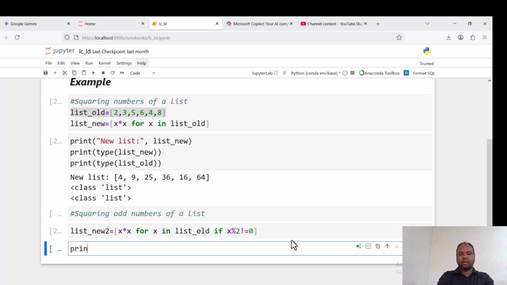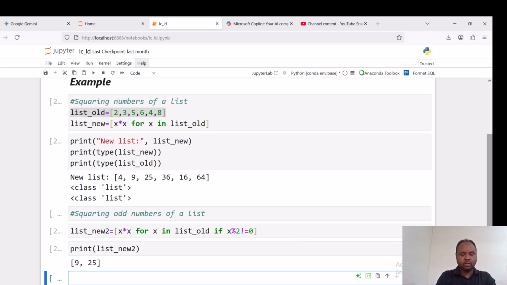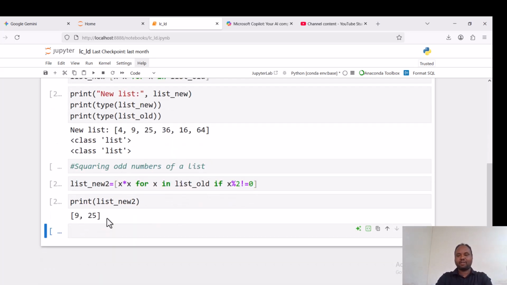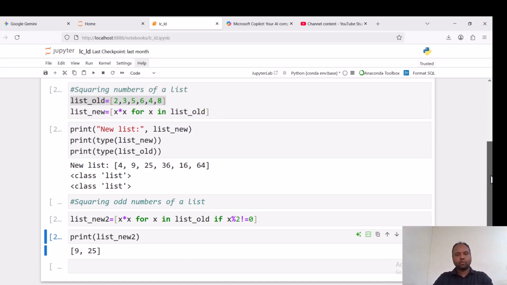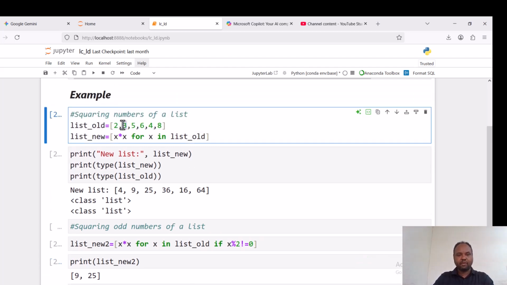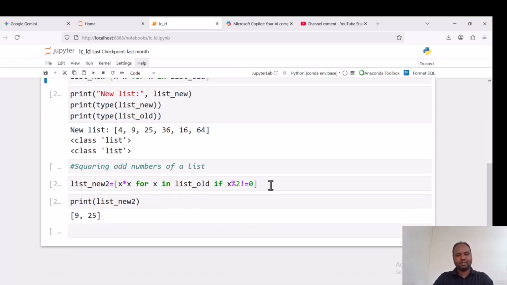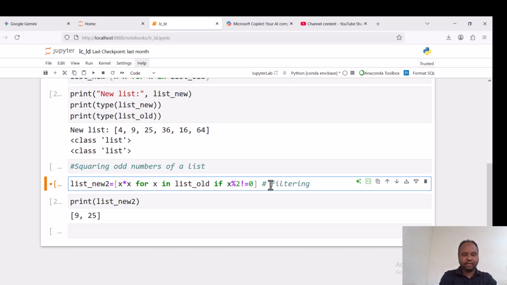Now run this one, then let us see the result of this second list, new 2. Wow, this is nothing but a list of two numbers, 9 and 25. 9 is the square of 3, and 25 is the square of 5, and these are the only two numbers which are odd. So this one is nothing but filtering and transforming.